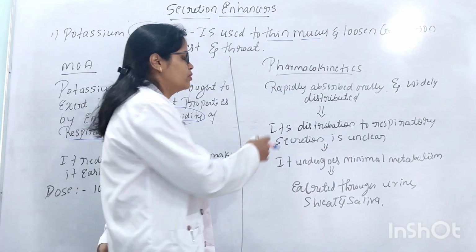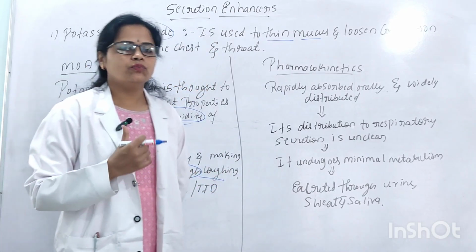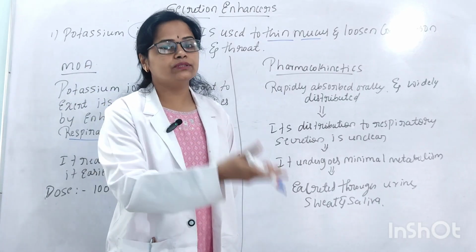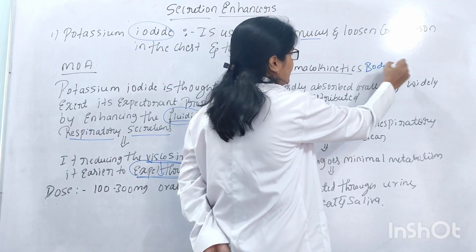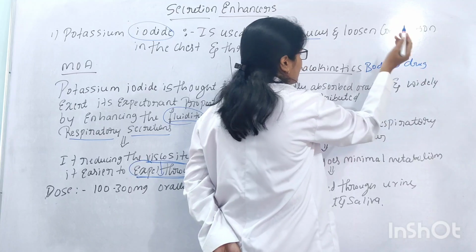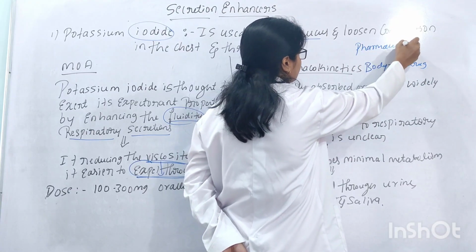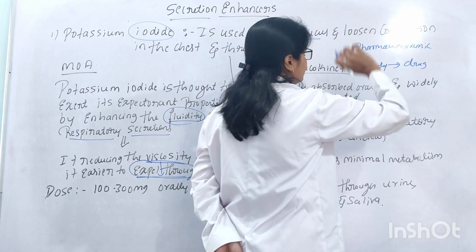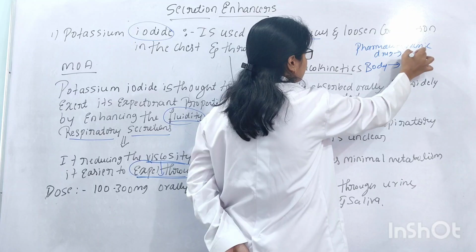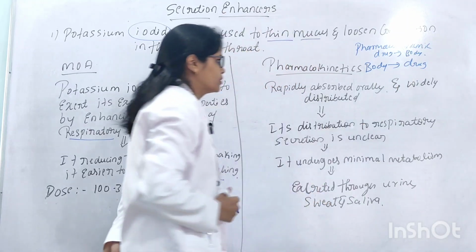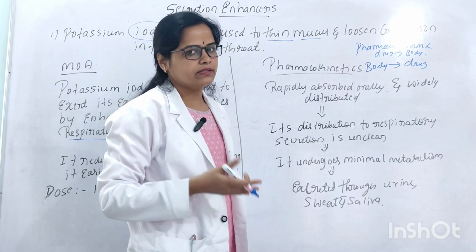And next we'll see the pharmacokinetics. Pharmacokinetics is nothing but what the body does to the drug. And pharmacodynamics is nothing but what the drug does to the body. Pharmacokinetics means, after the drug is administered, how it interacts in the body.